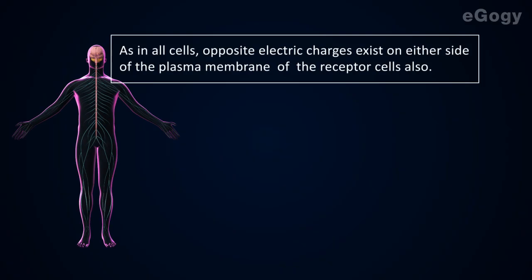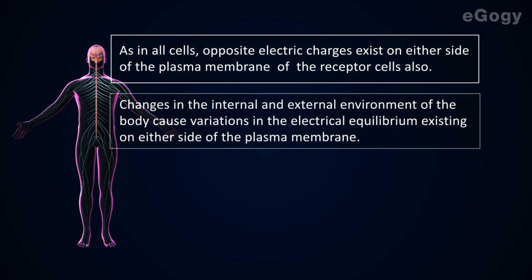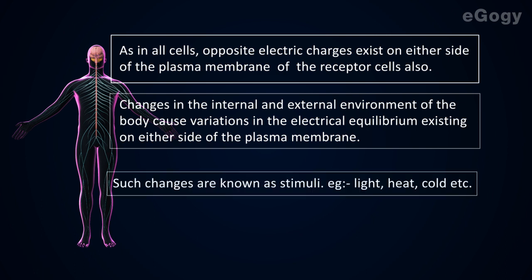As in all cells, opposite electric charges exist on either side of the plasma membrane of the receptor cells also. Changes in the internal and external environment of the body cause variations in the electrical equilibrium existing on either side of the plasma membrane. Such changes are known as stimuli.